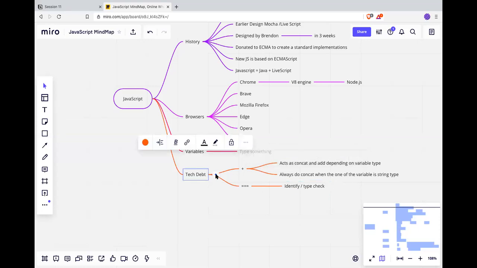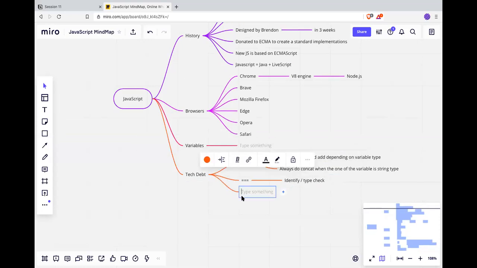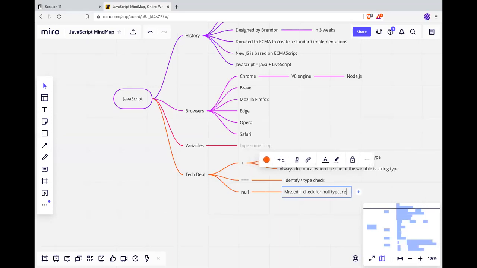Next one. Null, right? So next, if you check for null, it acts as a non-primitive.